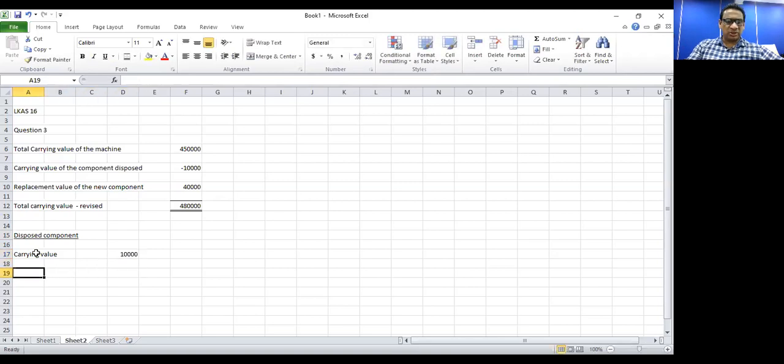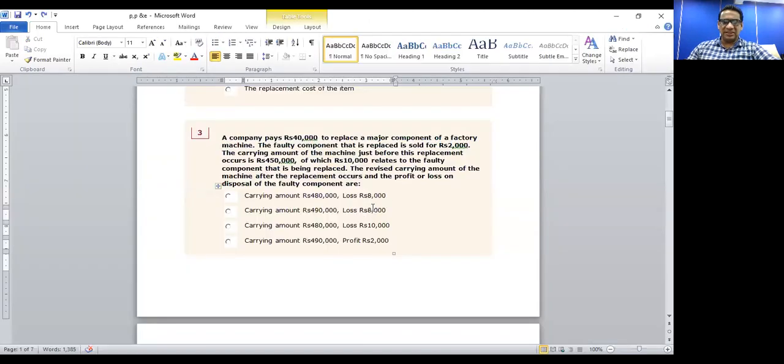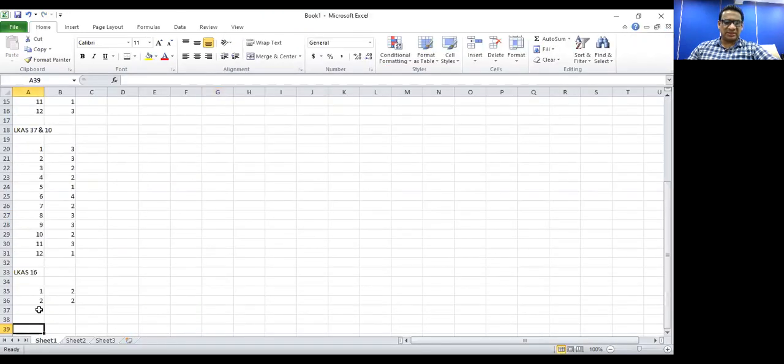Carrying value 10,000, but you could realize only 2,000. Realized value. Therefore, there's a loss on disposal of 8,000. Therefore, the correct answer would be carrying value 480,000 and the loss on disposal 8,000. So out of the 4 answers given, correct answer is answer 1.